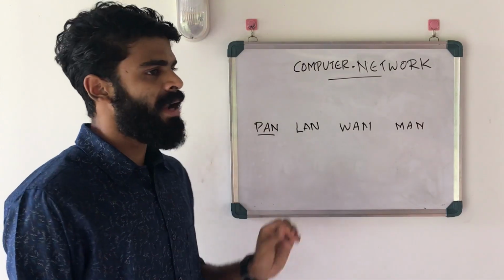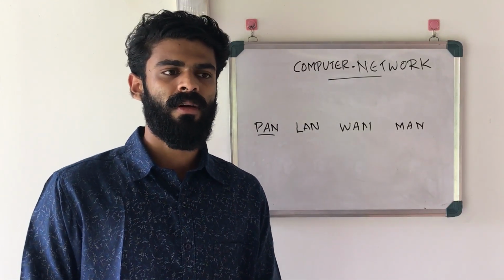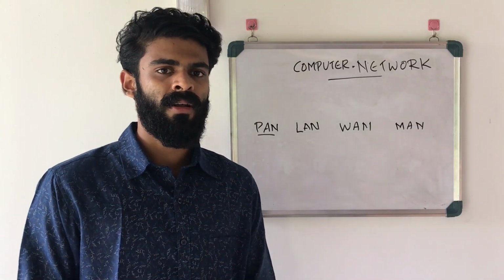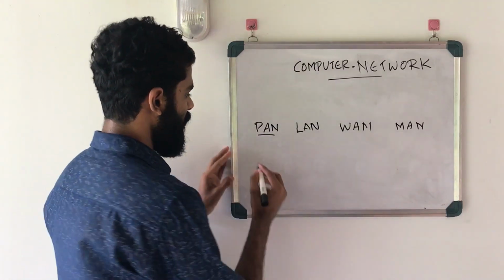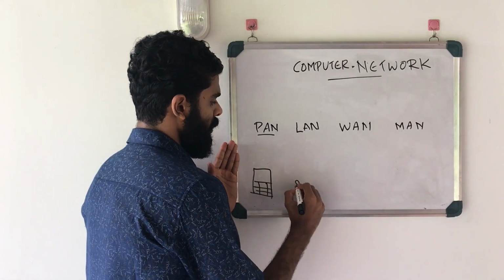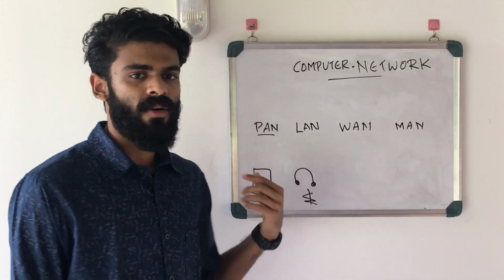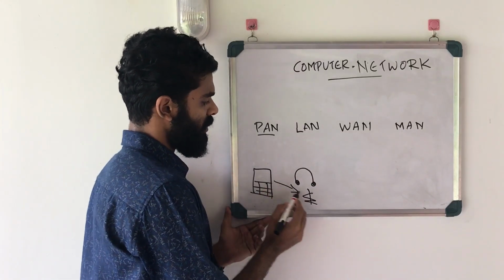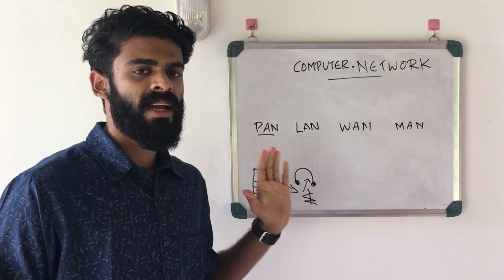In a PAN, we will be using devices like a computer mouse, computer keyboard, Bluetooth, or our personal devices like tablets. So the PAN is limited to those devices. For example, if we are to connect our mobile phone with a Bluetooth device like a headphone, what we can use is a connection called PAN, or Personal Area Network. We'll send our connection to the Bluetooth, and Bluetooth will associate the connection with the headphone, and thus a personal area network is formed.